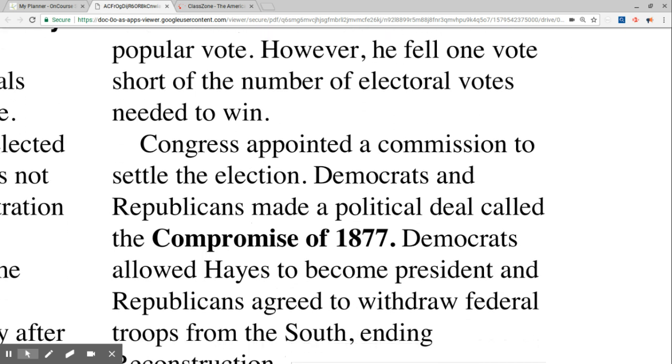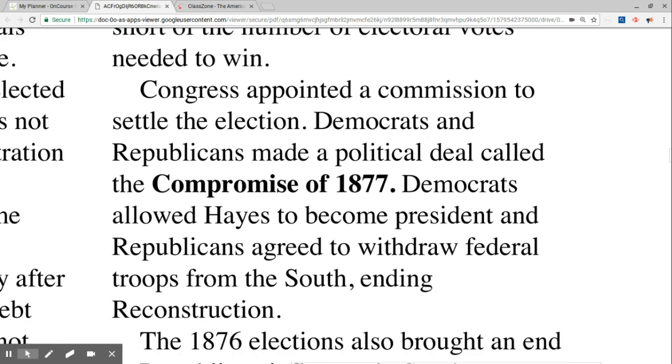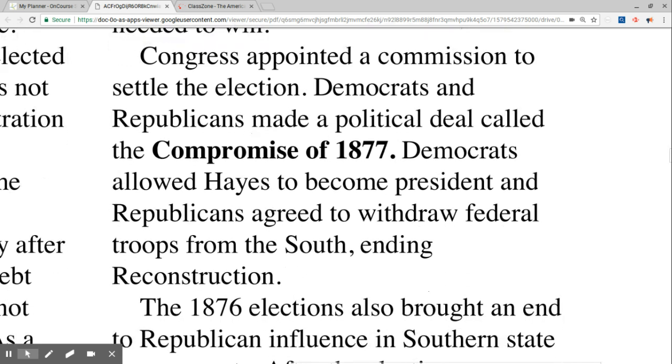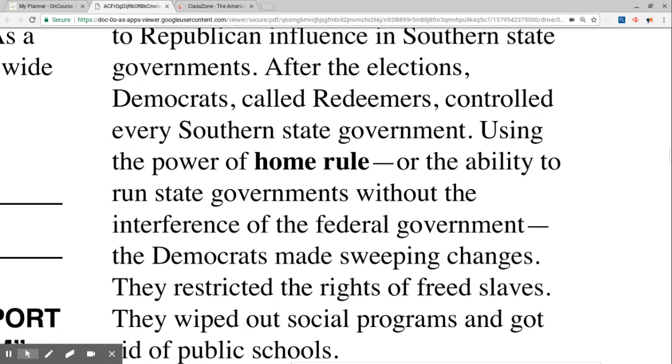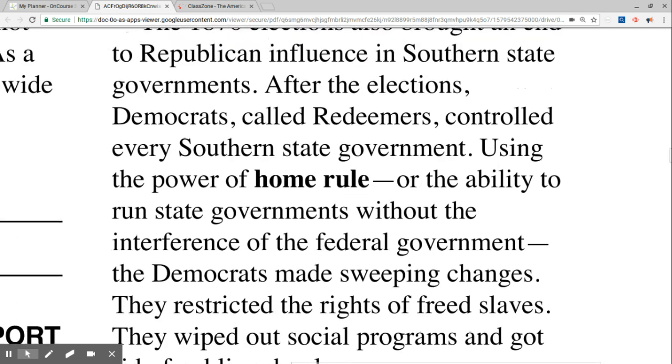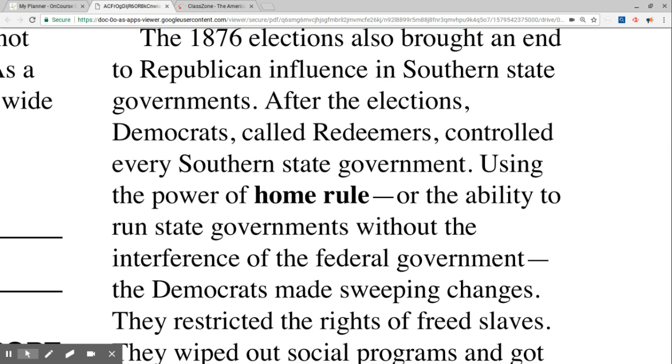Congress appointed a commission to settle the election. Democrats and Republicans made a political deal called the Compromise of 1877. Democrats allowed Hayes to become president, and Republicans agreed to withdraw federal troops from the South, ending Reconstruction. The 1876 elections also brought an end to Republican influence in Southern state governments. After the elections, Democrats, called Redeemers, controlled every Southern state government.